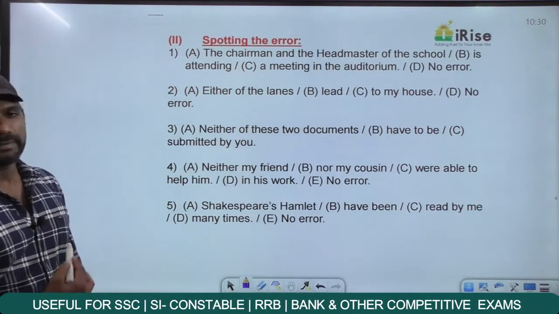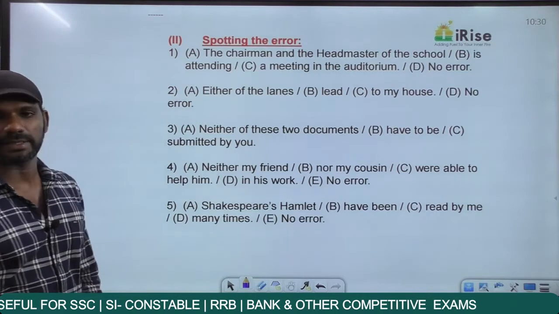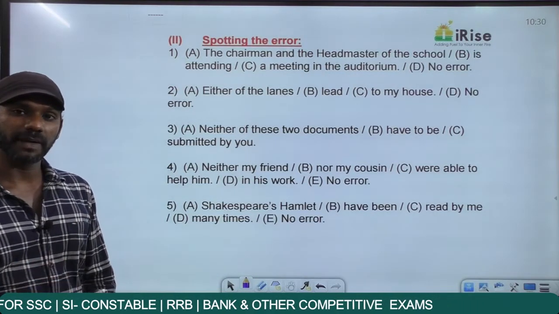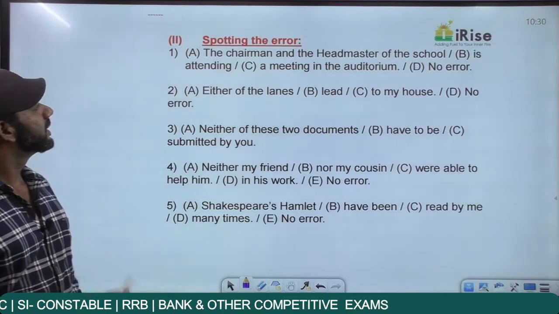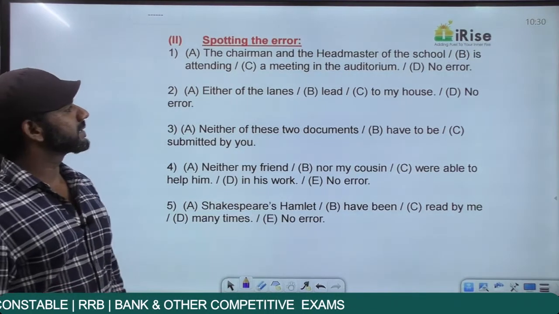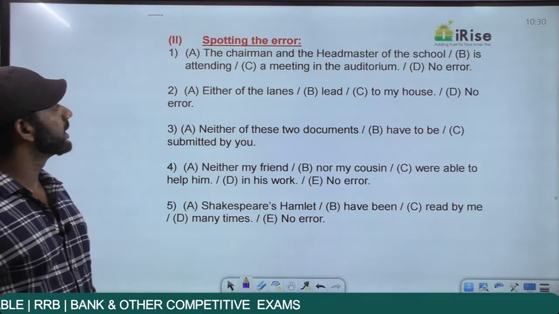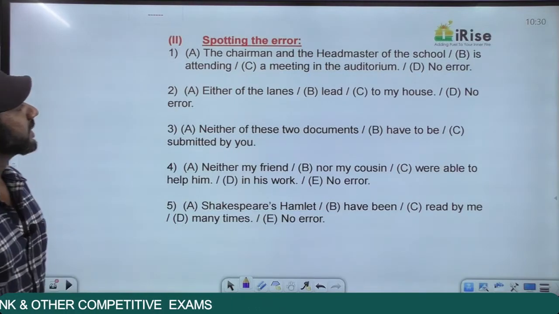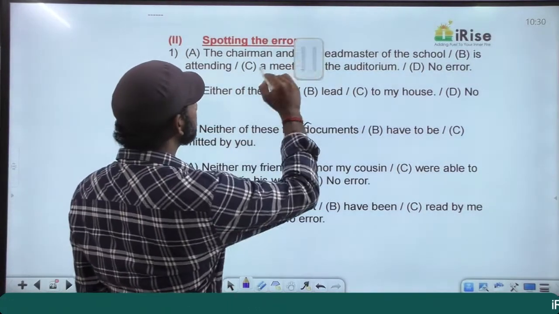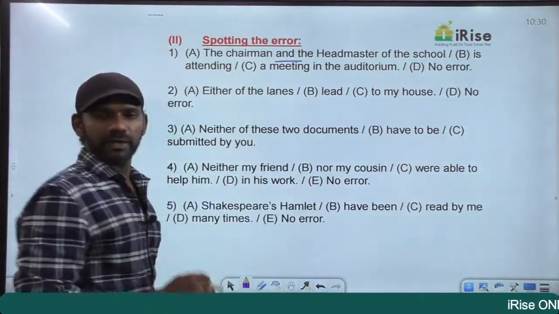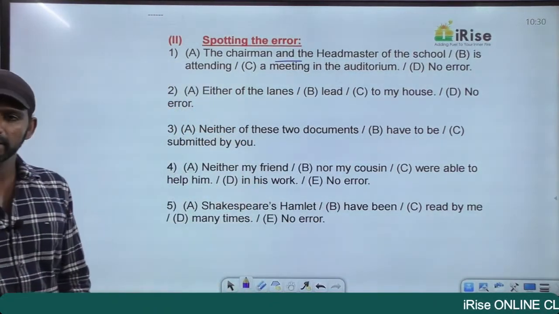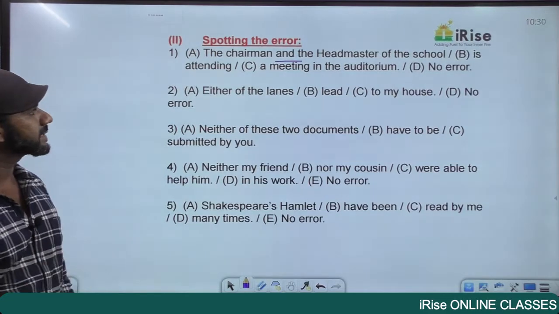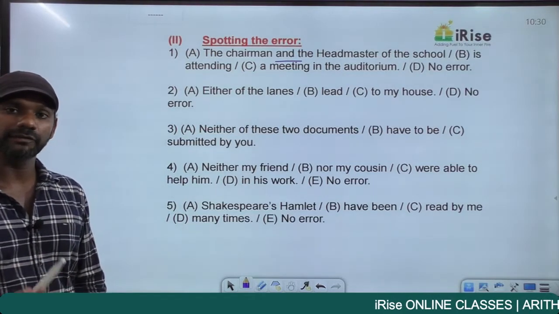Come to the next one. We'll go for something on spotting the errors. We'll find out which part of a sentence contains the error. The chairman and the headmaster of the school is attending a meeting in the auditorium. We have and in this statement. So we need to find out whether and is connecting similar entities or different entities here.